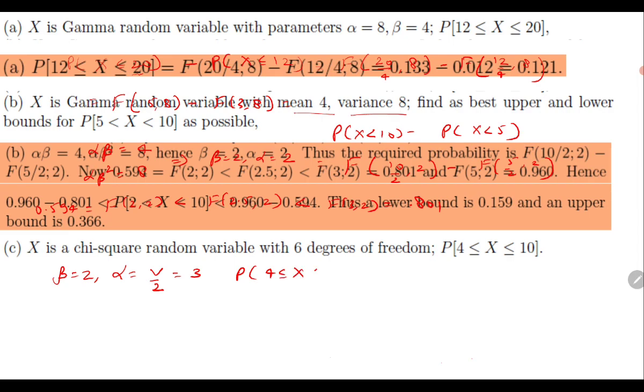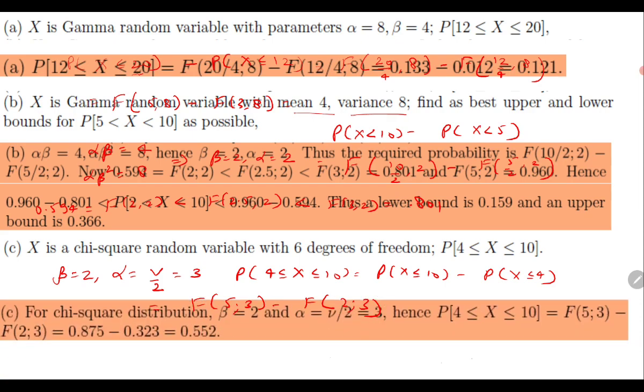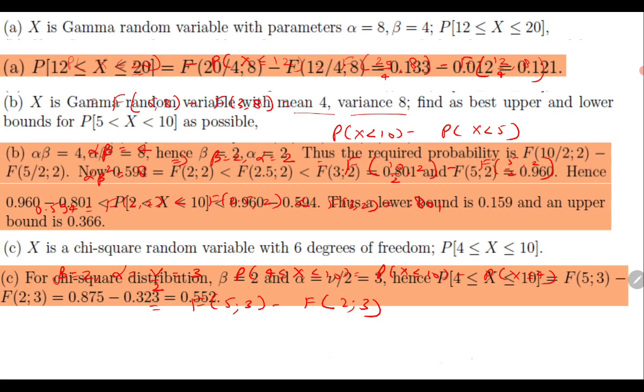Now this probability can be computed, which is P(X ≤ 10) minus P(X ≤ 4), which becomes F(5, 3) minus F(2, 3). Using the table we can see all these values and have the required answer. So that's all from today's class. Thank you.